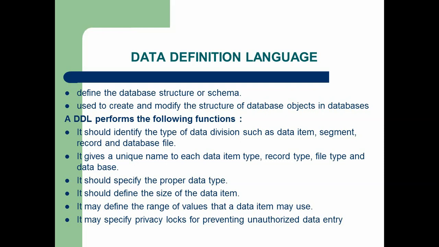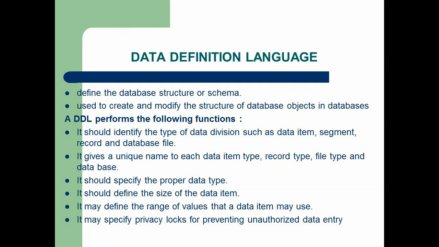That is either text, number, symbols, or any other thing. Next, size refers to how much data we are going to save in the column. These are defined by this DDL. It may define the range of values that a data item may use.